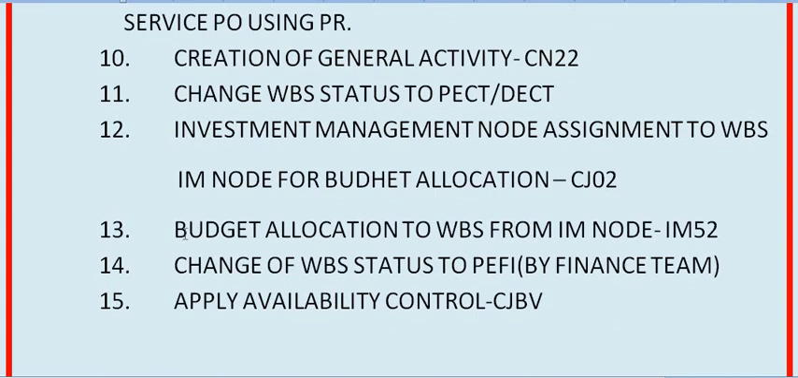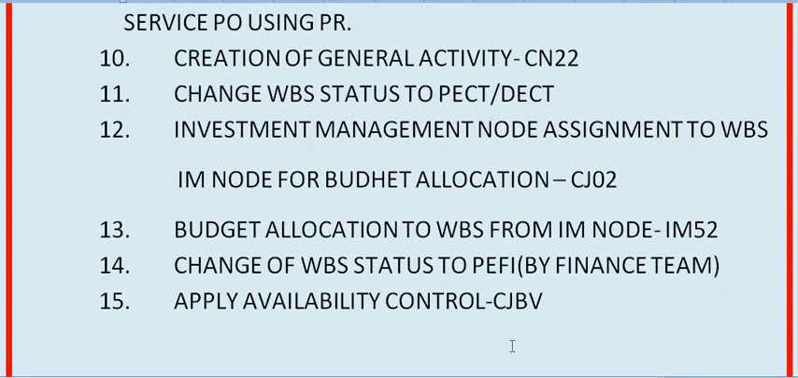Okay, and step 13, budget allocation to WBS from IM node. As the IM node has been assigned to the WBS, then AO planning or AO banking or CO banking will assign the budget to the WBS from the IM node in a particular financial year using transaction code IM52. As per the approval and the requirement of the WBS budget, the account officer will assign the budget from the IM node.